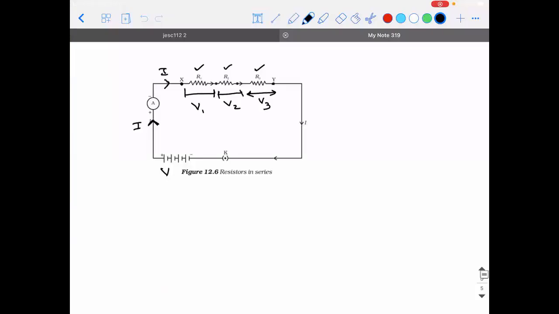Guys, did you understand? Then I can say that they are connected in series. So make a note.